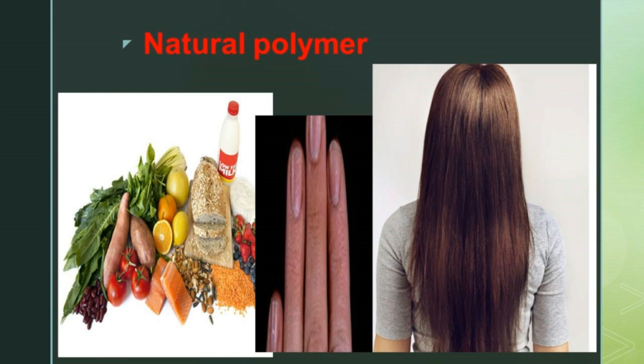Chitin is found in the cell walls of fungi. Fungi are found in mushrooms. Lignin consists of a network of polymers and is important in giving structure to plants. It is present in plants.